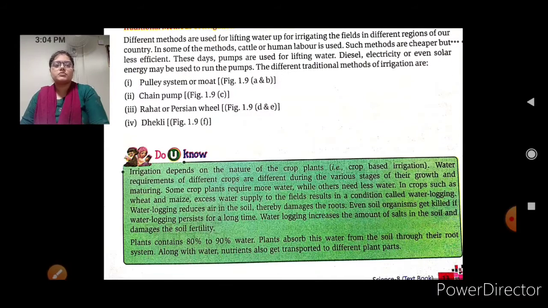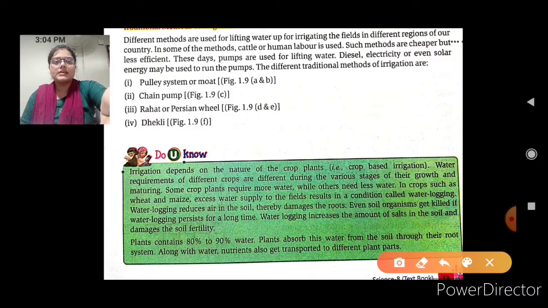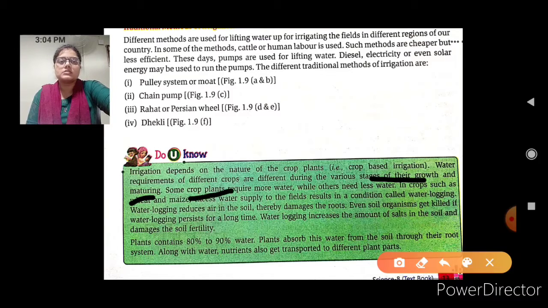Now there is one thing. Do you know about this thing also? Here, irrigation depends on the nature of the crop plant. That is crop based irrigation. What is crop based irrigation? Water requirement of different crops is different during the various stages of their growth and maturing. Some of the crop plants require more water while others need less water.